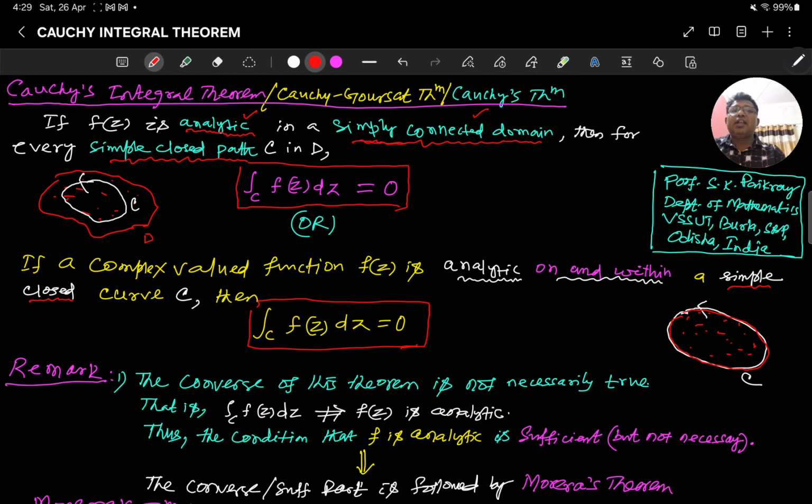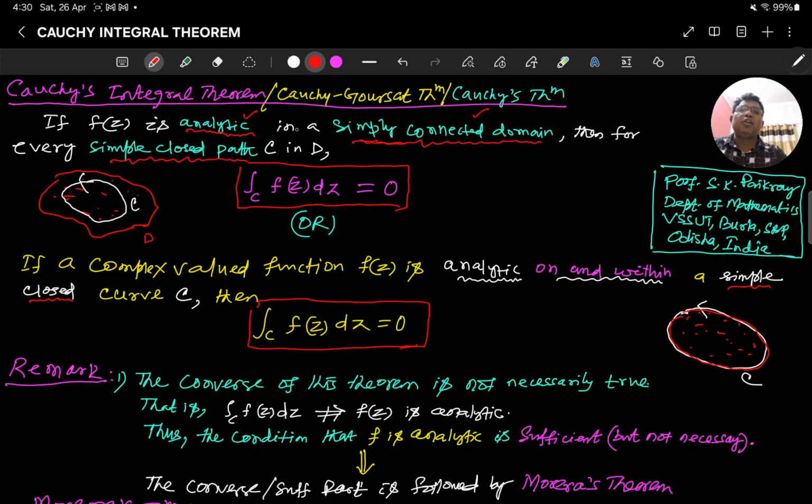Actually, the original theorem of Cauchy, also known as Cauchy's theorem, was something like: if f'(z) is continuous, meaning f is differentiable, which implies analytic, then the Cauchy-Riemann equations hold.